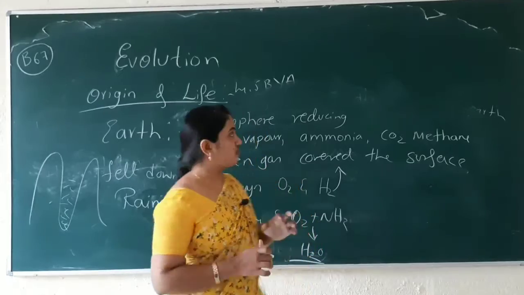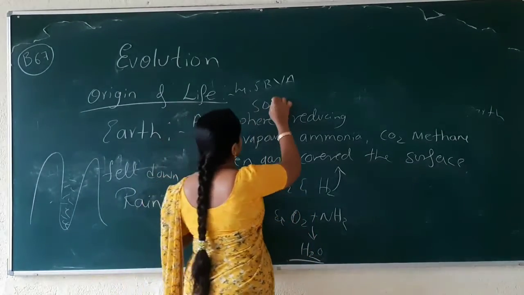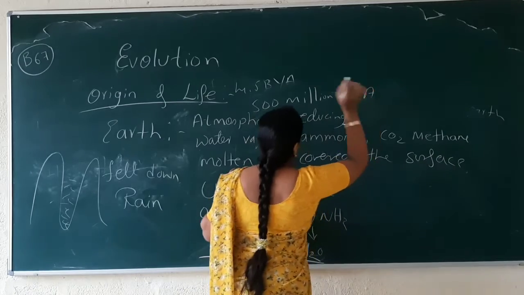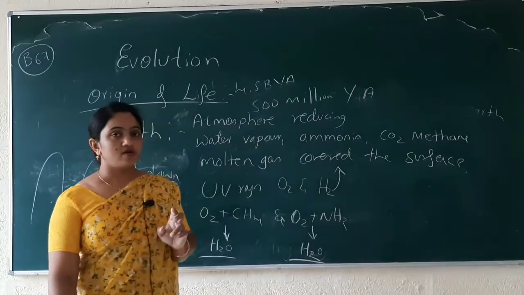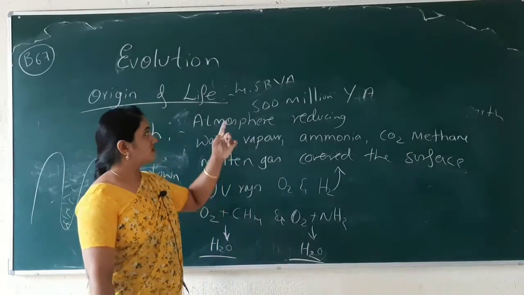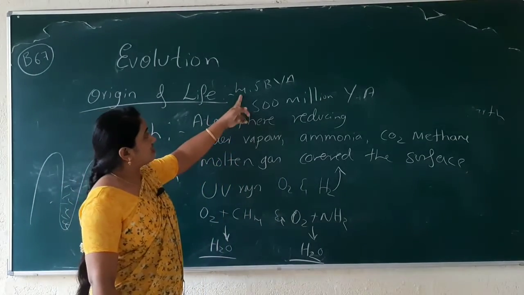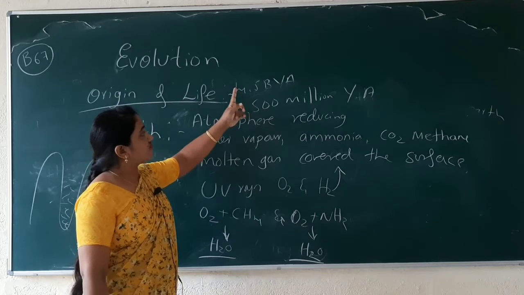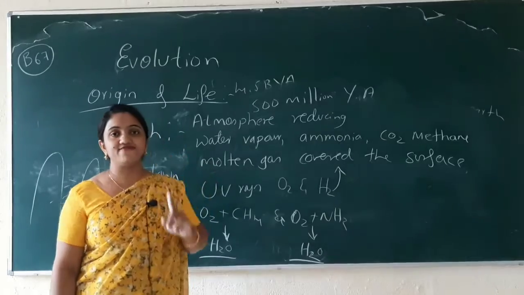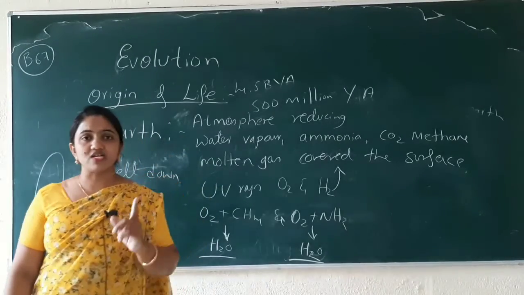The life evolved 500 million years ago. Before 500 million years ago, or we can say after the formation of Earth, after 500 million years, the life evolved. How was the life?